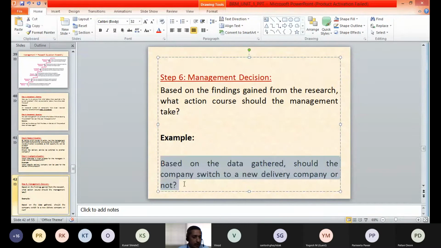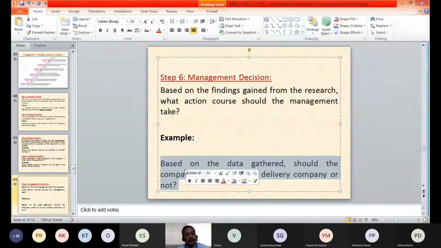We have now got the information regarding the delivery time of the best service, best product delivery system, or best service delivery channel in the city. So based on that data, should the company switch to that new delivery company or not?